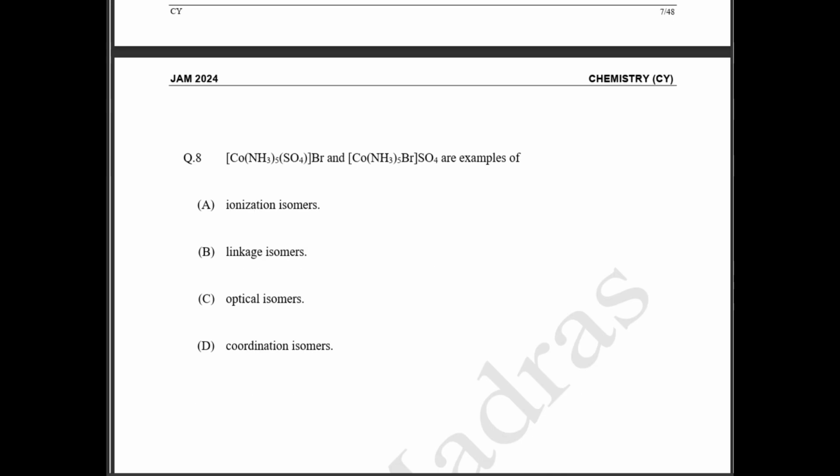Eighth question. Here they have given two coordination compounds. Here you have your cobalt amine sulfate compound and the Br compound. Here the sulfate and Br group are only interchanged. So this is going to be ionization isomerism. This is a very simple question.